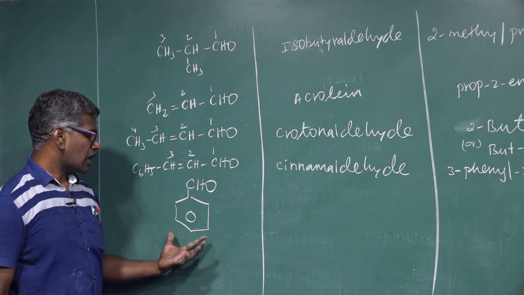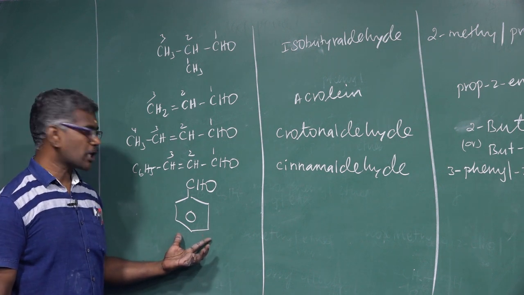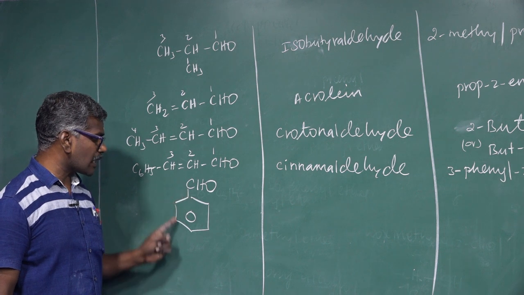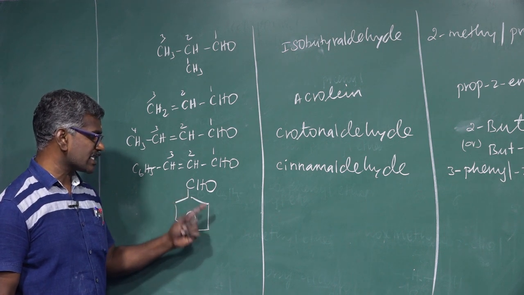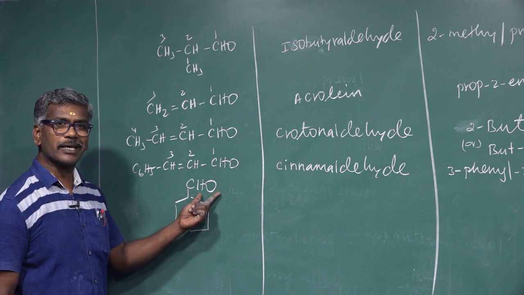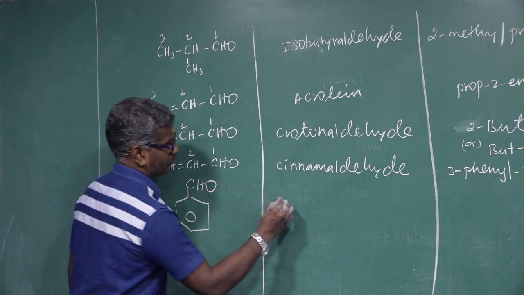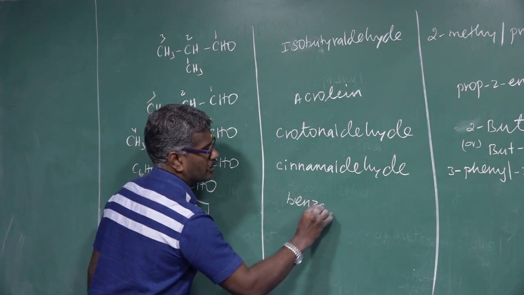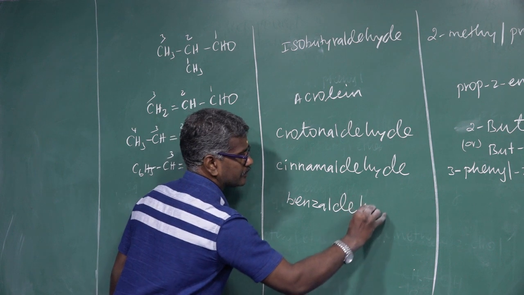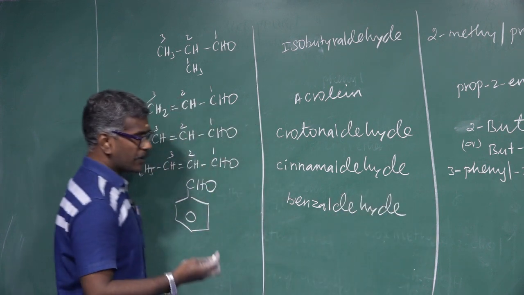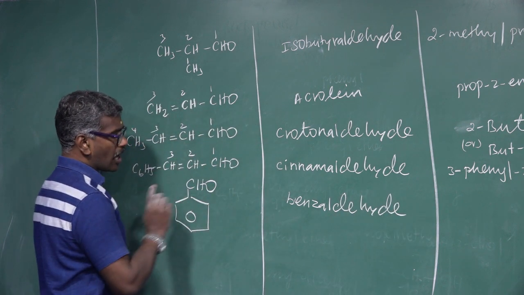One more aromatic compound. This is the simplest aromatic compound. The aldehyde group is directly attached to the benzene nucleus. Suffix acts as carbaldehyde. Common name benzaldehyde. IUPAC name benzene carbaldehyde.